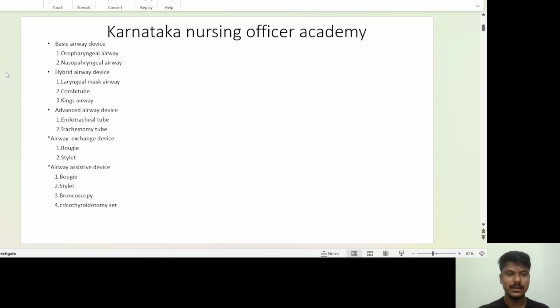Sorry, there is a duplication of words. The airway exchange catheter is one category, and the airway assistive devices are bronchoscopy and the cricothyrotomy set.